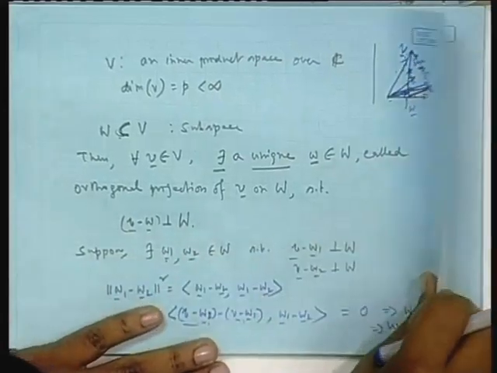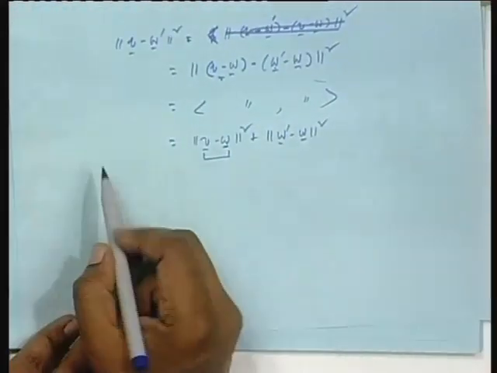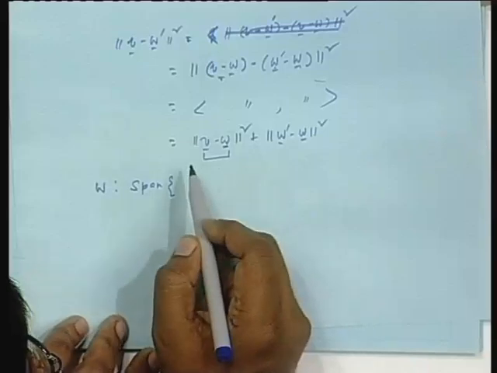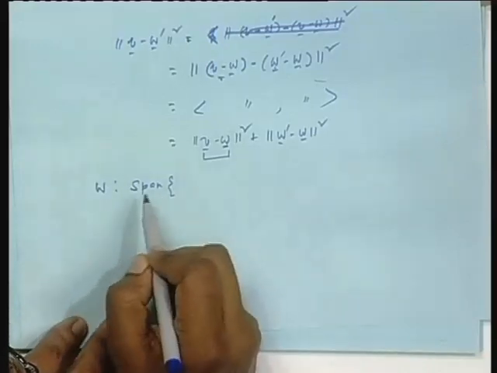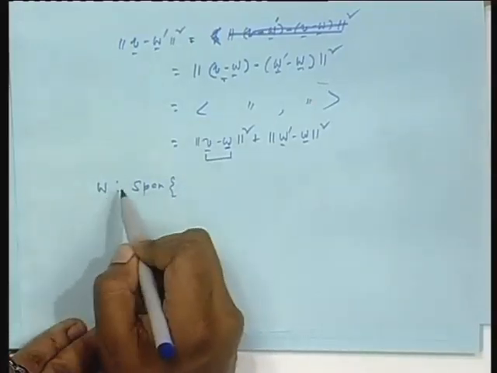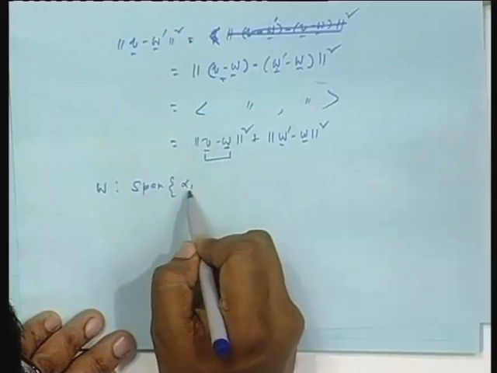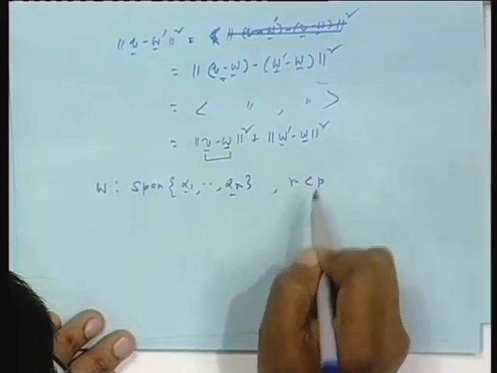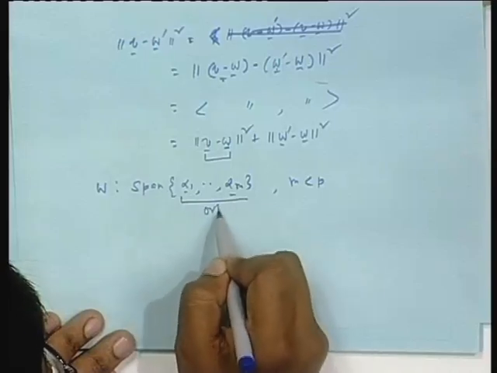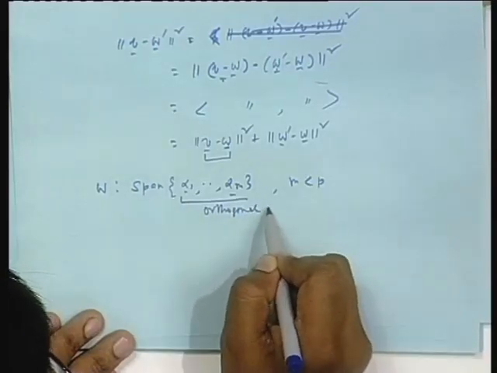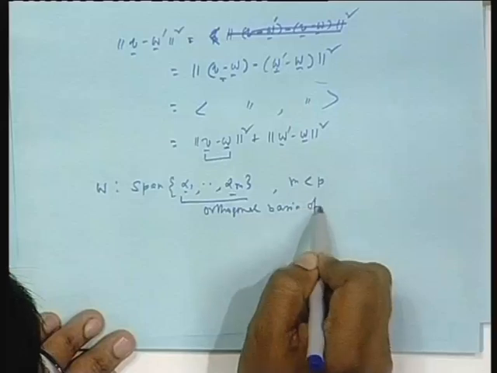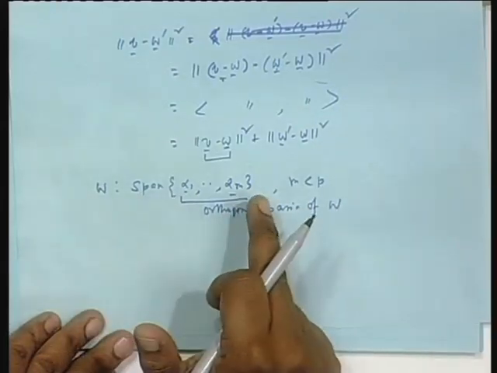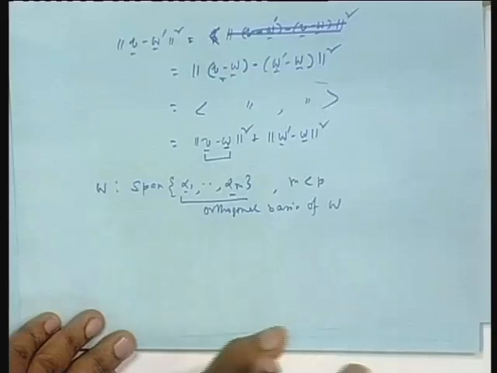So W is the span of these, m less than p, and this is an orthogonal basis. Capital W is given, and one orthogonal basis is given, because an orthogonal basis exists, as we have seen.